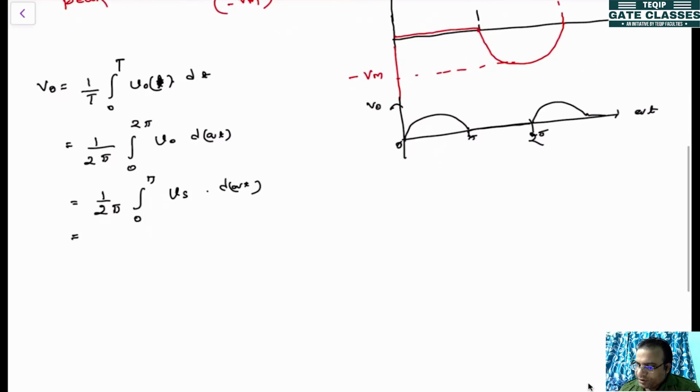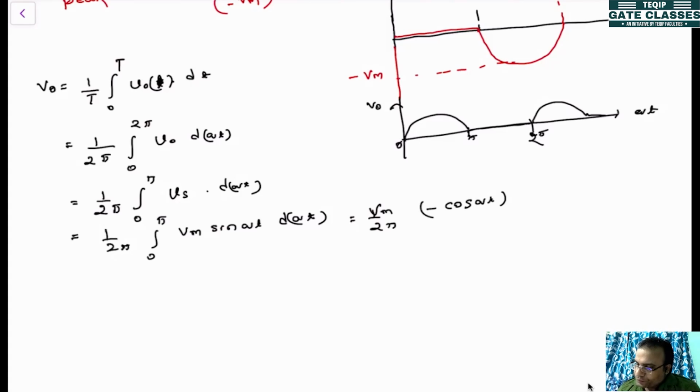So if you integrate, 1 by 2 pi, 0 to pi, Vm sine omega t d omega t. Vm you can take common, the integral of sine omega t is minus cos omega t, from 0 to pi.